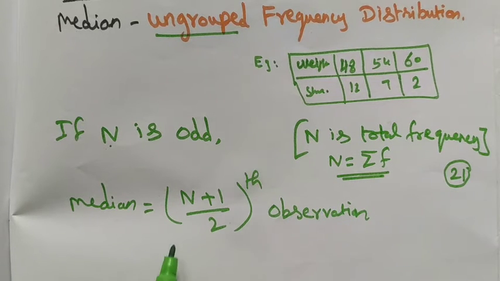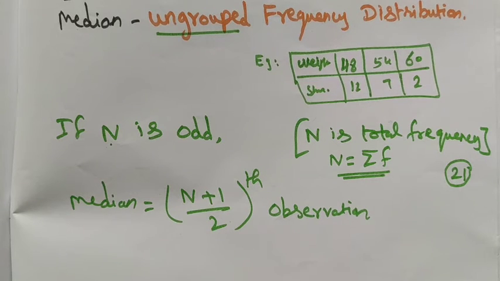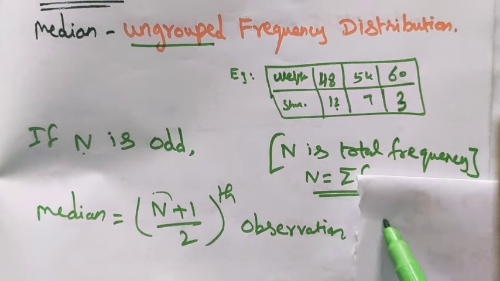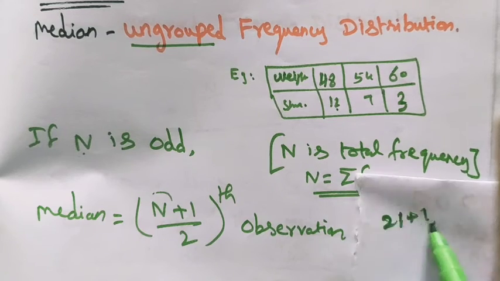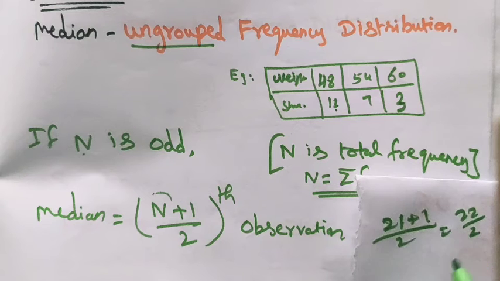So for the given data, 21 plus 1 divided by 2 is 22 divided by 2, which is 11. So the 11th value of the observation is the median.